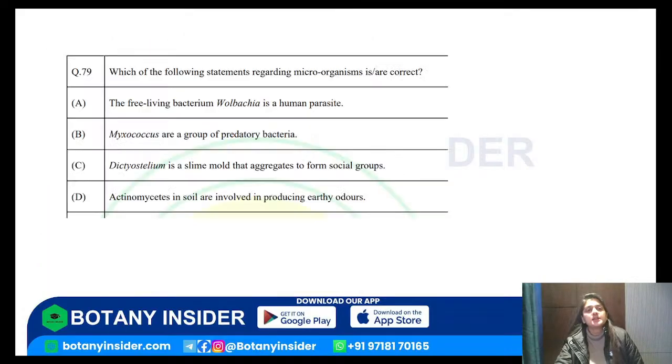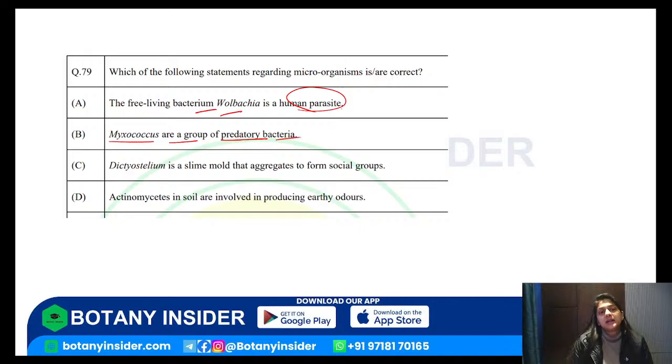Let's do one more question, last question for today. Which of the following statements regarding the microorganisms is or are correct? The free living bacterium Wolbachia is a human parasite. Then you have Myxococcus are a group of predatory bacteria. Dictyostelium is a slime mold that aggregates to form the social groups, and then actinomycetes in the soil are involved in producing the earthly odors. Mark the answer for the question. Last question for you today.